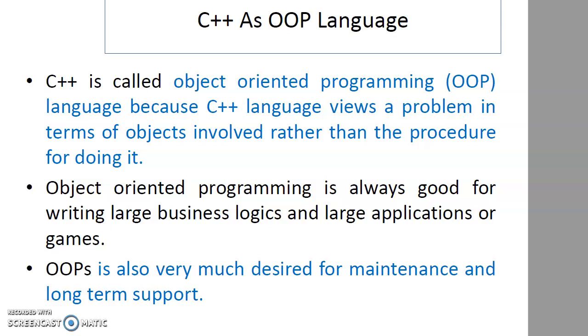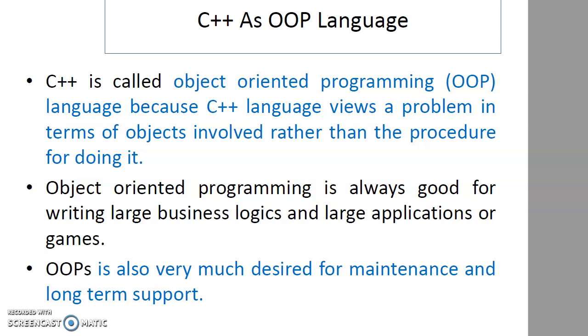Object oriented programming is always good for writing large business logics, large applications, or games. It is also very much desired for maintenance and long-term support.